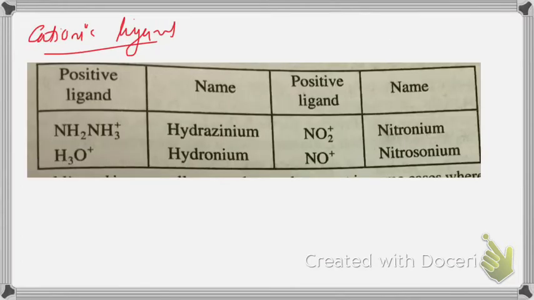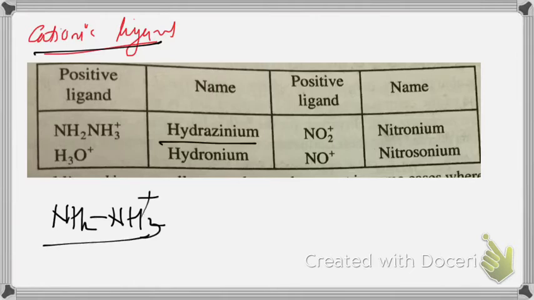Then we come to cationic ligands. They are positively charged: NH2NH3+, that is hydrazine. When it is added with H+, it becomes NH3+. Then it is hydrazinium, hydronium, nitronium, nitrosonium. These are four important cationic ligands. Most probably, you may not be asked questions using cationic ligands because they are less in number and less in usage.